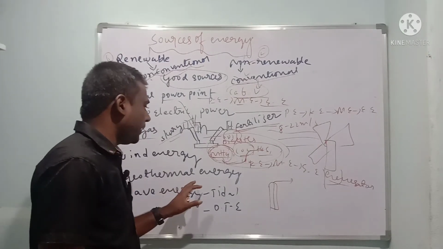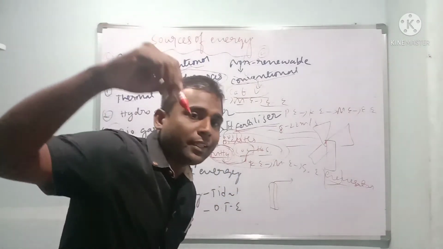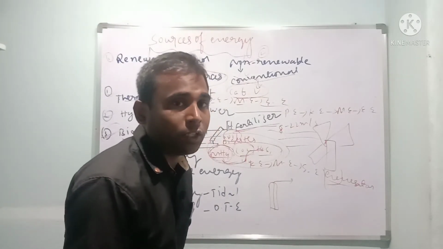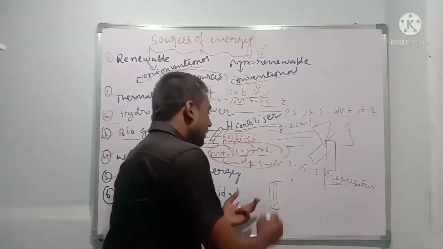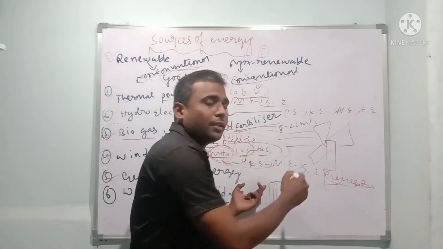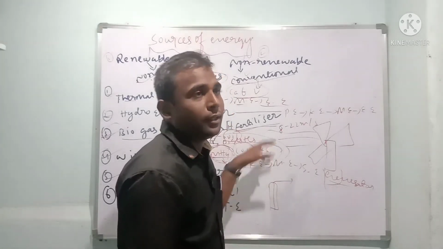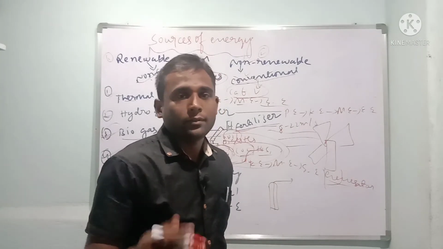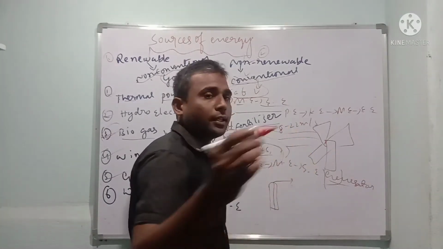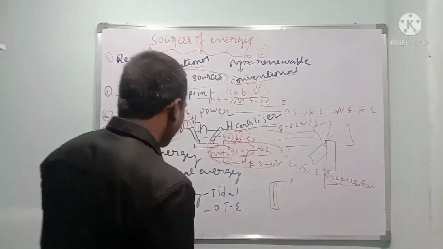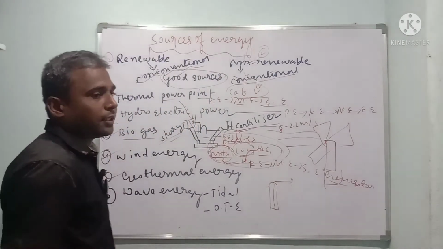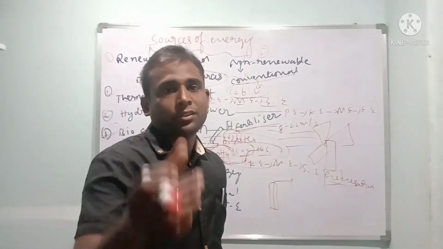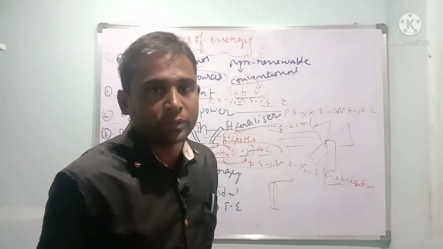The energy obtained from the interior of the earth, about 6 to 10 kilometers inside. That pressure will rotate turbines. Turbines mean mechanical energy. Again that is connected to a generator, which converts mechanical into electrical energy. The disadvantages of this energy are that it is not available at all places, and it is an expensive process. It's not so easy a process.